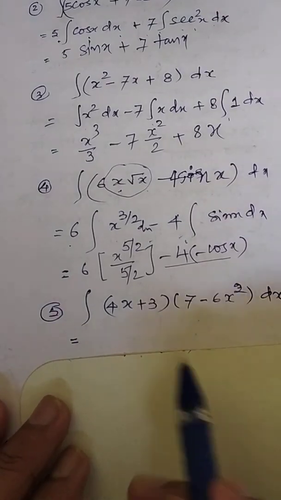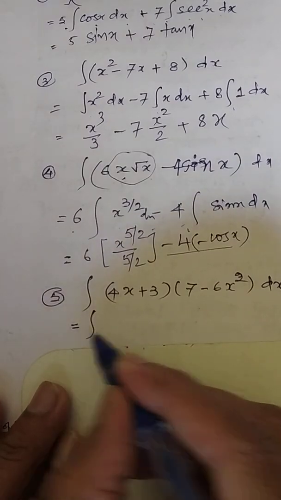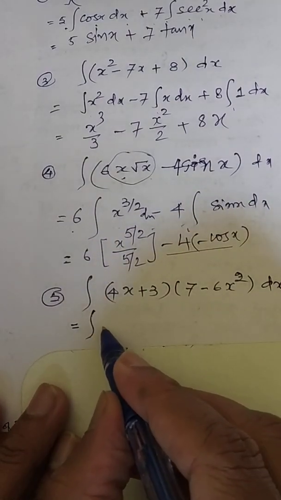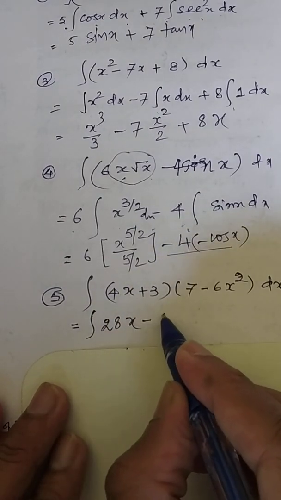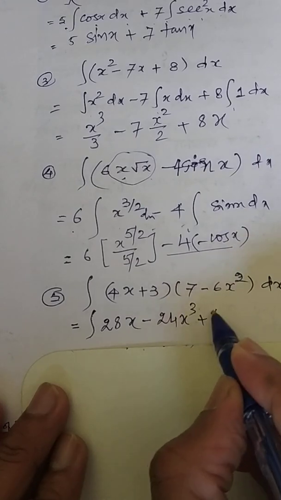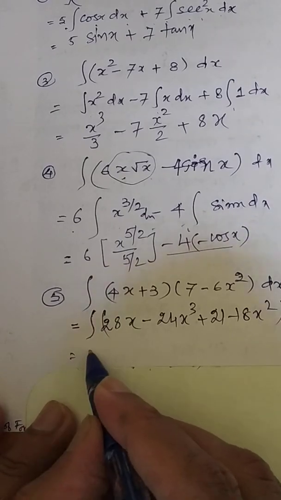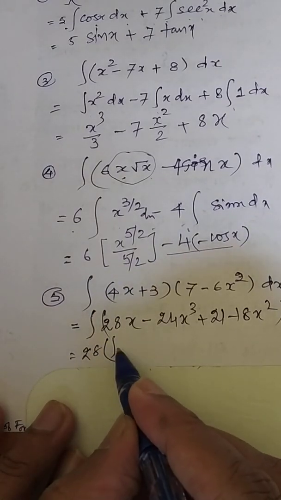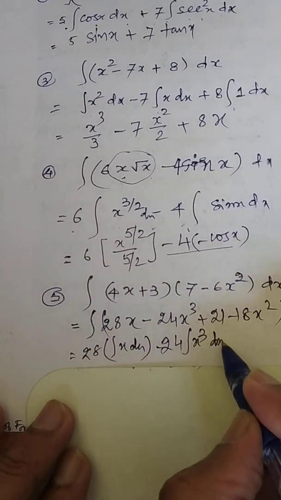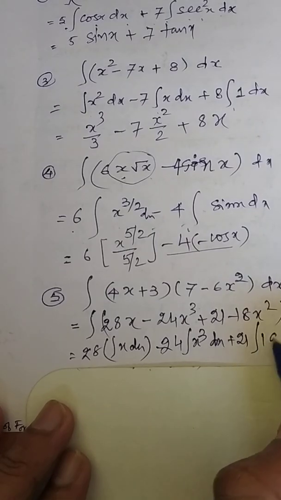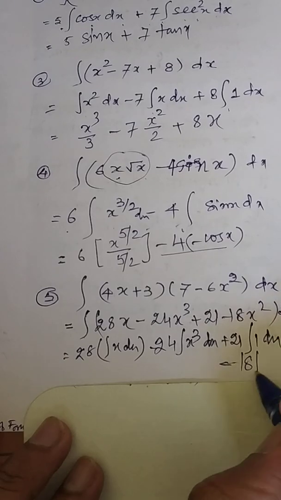Sometimes the question may change in this form. What is the first thought that comes to mind? How do you think about this question? Can you tell me? Yes, that is correct. Separation. First multiply, then separation. Minus 24x cube plus 21 minus 18x square dx. Then separation. 28 is to be taken common, integration of x dx. Minus 24 is taken common, x cube dx, plus 21 is taken common, 1 dx, minus 18 is taken common, x square dx.